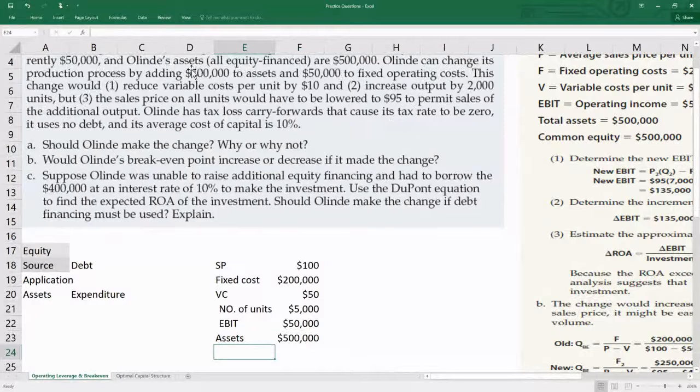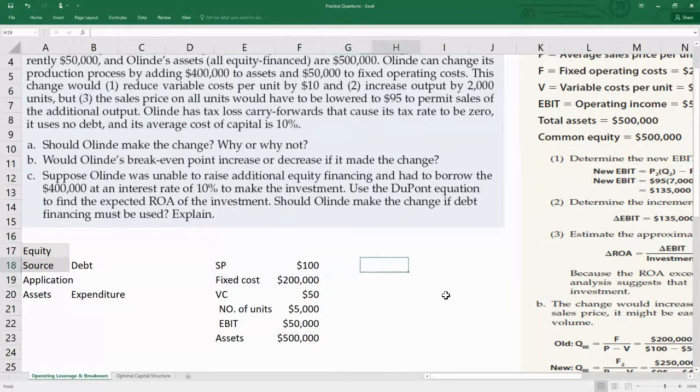Oland can change its production process by adding 400,000 to assets and 50,000 to fixed operating cost. This change would reduce variable cost per unit by 10 and increase output by 2,000 units, but the sales price on all units would have to be lowered to 295 to permit sales of additional output. Now we have been given another condition: what would happen if we did this? That is the second part of the question.